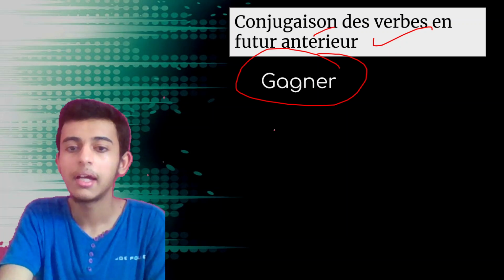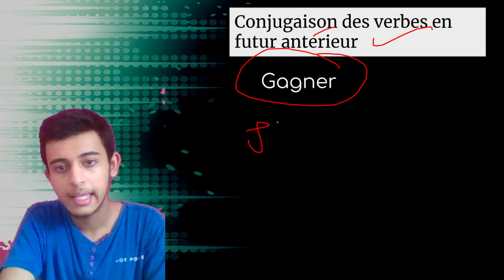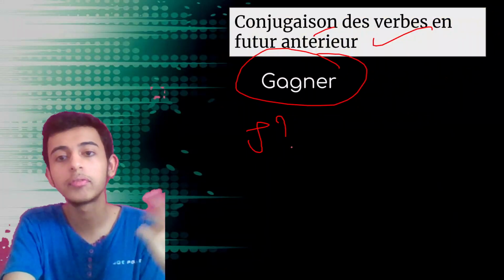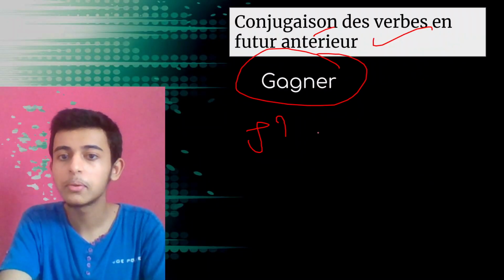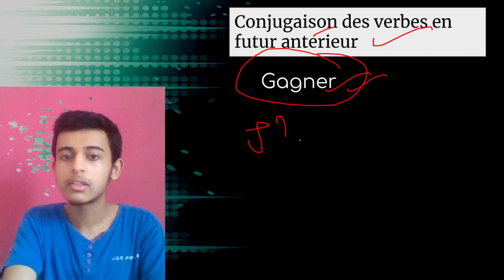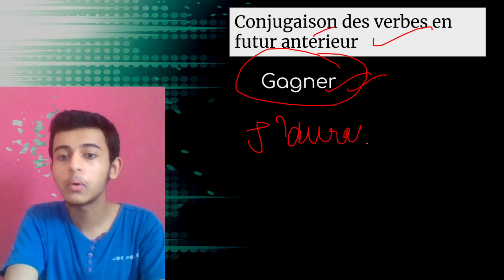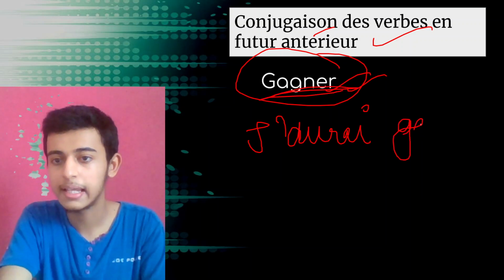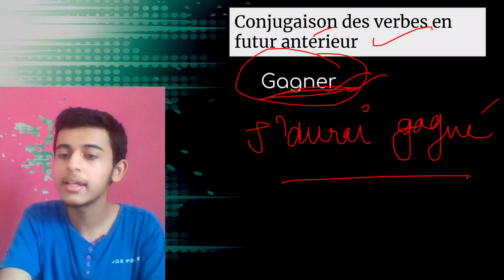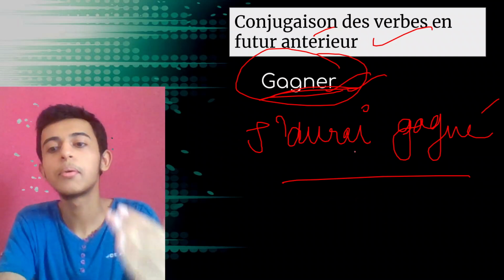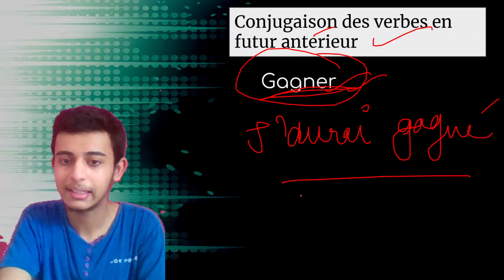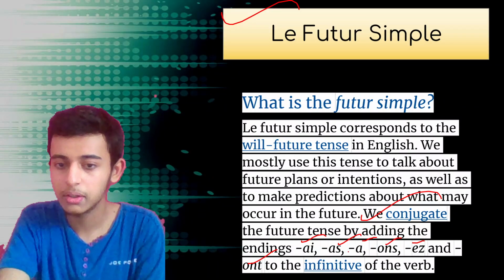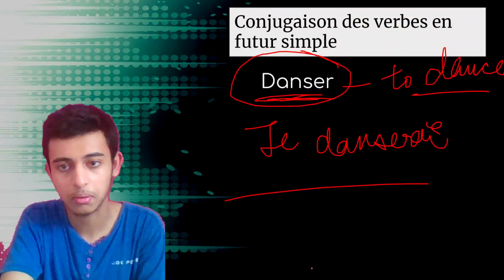How do we conjugate? We write down je, and now the futur simple conjugation of avoir or être, right? So here I'll be taking avoir. Okay, so it is aurai, you know that. Au is used for avoir in futur simple, and then the past participle of it, gagner. So j'aurai gagné, right? Similarly, tu auras gagné. In this way, you can easily make it with au and then the futur simple endings. In this way, we form. See, aurai, auras, aura, aurons, aurez, auront.